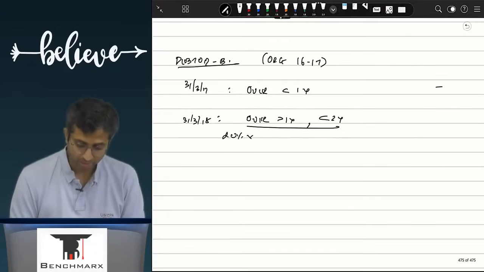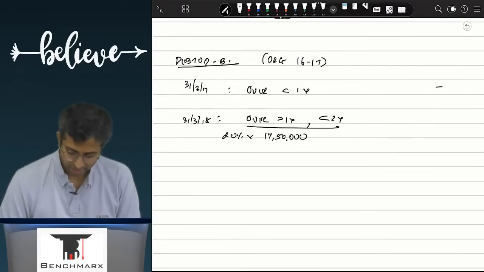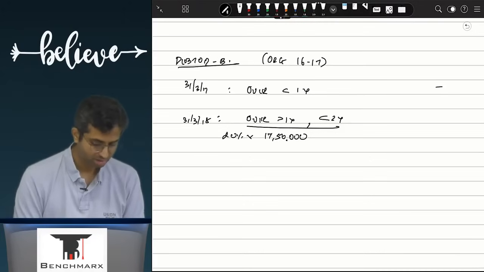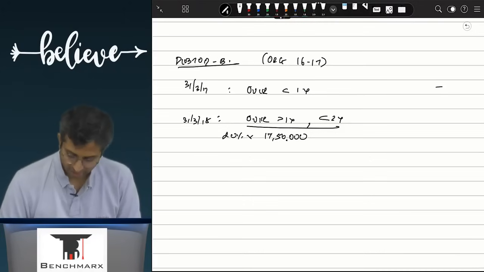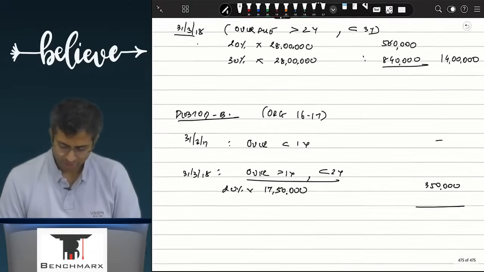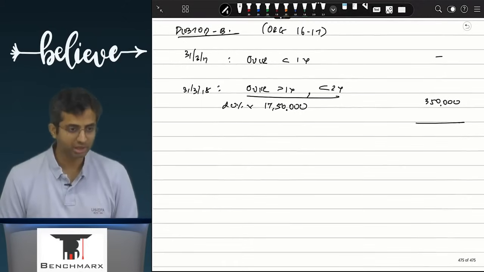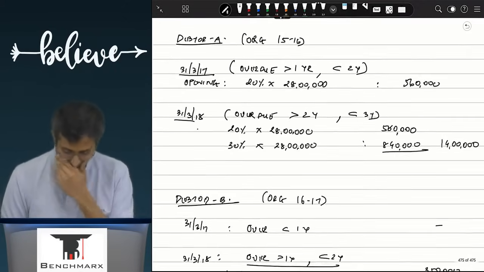20%. 20% of what? 17 lakh 50. This comes to what? 3 lakh 50. And hence, if I go to see during the year, your total provision is how much?